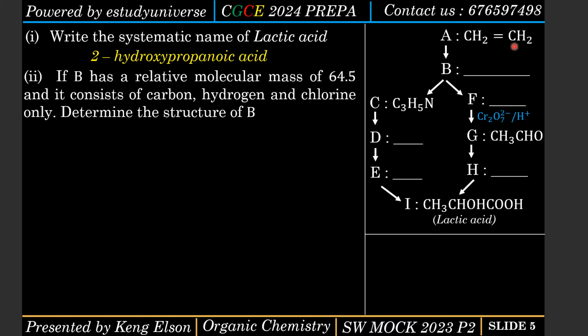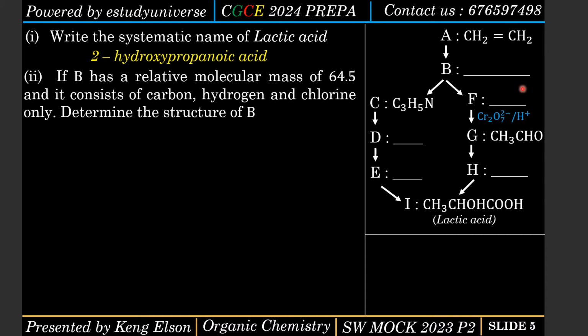It therefore means that the best structure for compound B should be a compound having 2 carbon atoms, because it is easier to add. Remember that compound B has carbon, hydrogen and chlorine. It is easier to substitute chlorine with a carbon atom, very easy to do that, than to break this double bond and have 3 carbon atoms. Also, if compound B has 3 carbon atoms, then compound F will also have 3 carbon atoms.